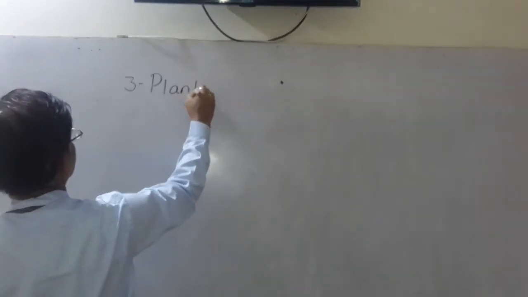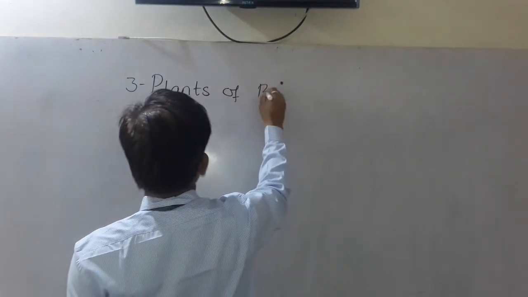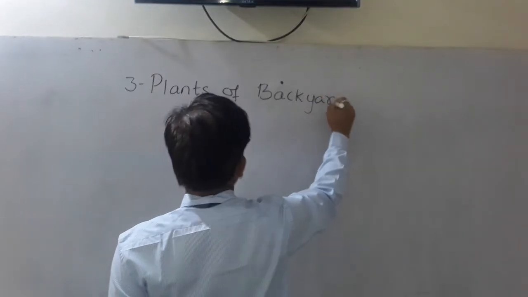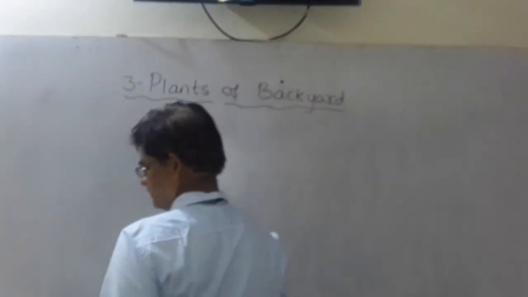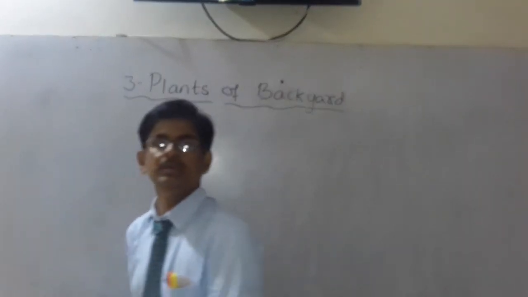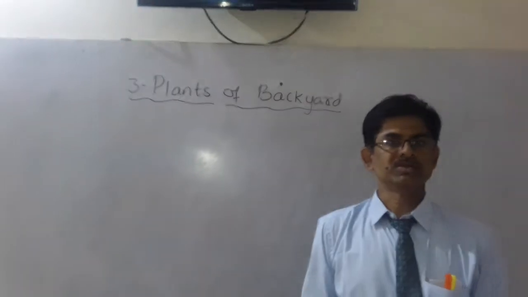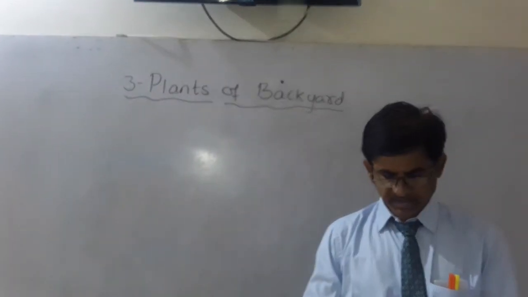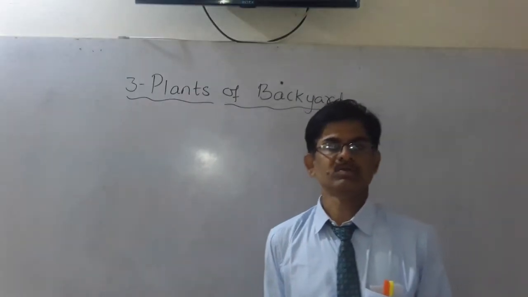Plants of backyard. So third lesson is plants of backyard. So all of you open your textbook page number 25. Open page number 25.